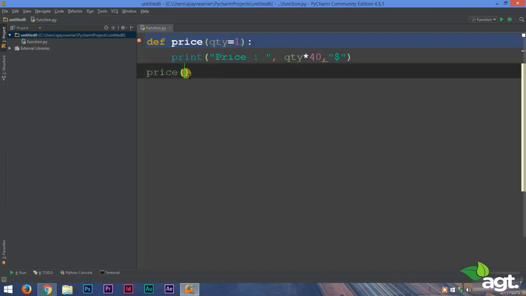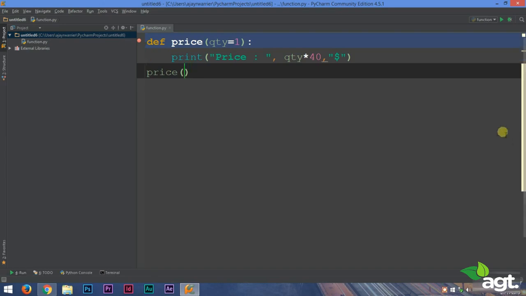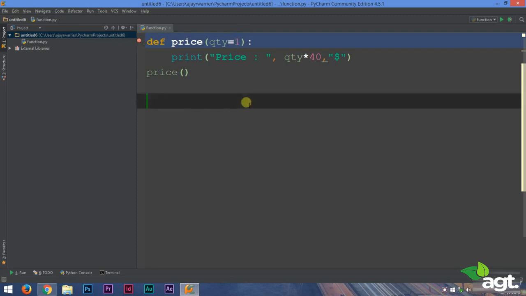So in case no other value is provided to this function, it will operate with this 1. Now if the user has entered 4, we still get 160 because we have a value for qty. So in cases where there is no value for qty, it will treat 1 as the value.